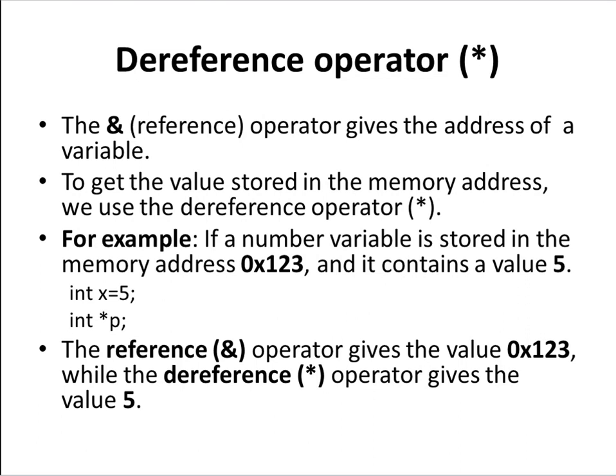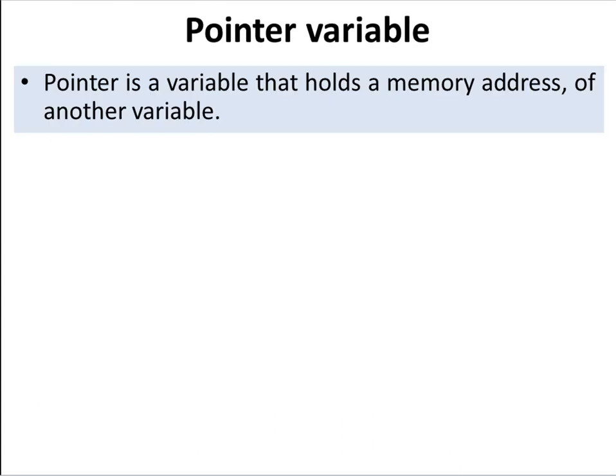When we say cout star p, it gives the value at the address stored in p. To understand pointers better, let's go through some animated examples. For example, suppose int a = 77. Here we have declared one variable and initialized it with 77. a is the variable and its value is 77.